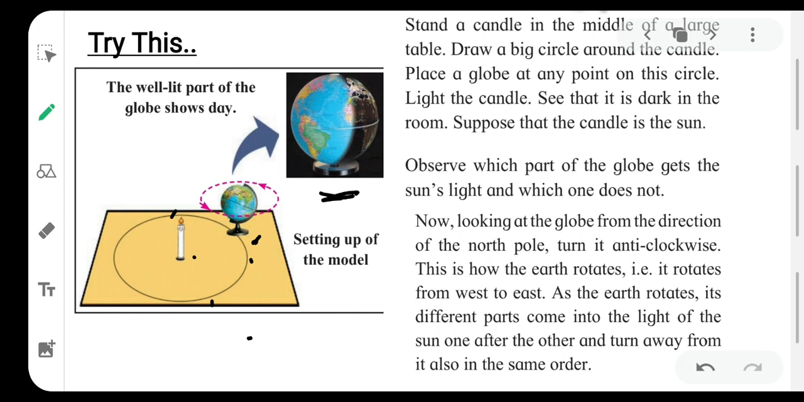Now look at the globe from the direction of the North Pole. Turn it anti-clockwise. This is how the earth rotates. That is, it rotates from west to east. As the earth rotates, its different parts come into the light of the sun, one after the other, and turn away from it also in the same order. Like this way, you will see and observe that how the earth rotates. You can try it.